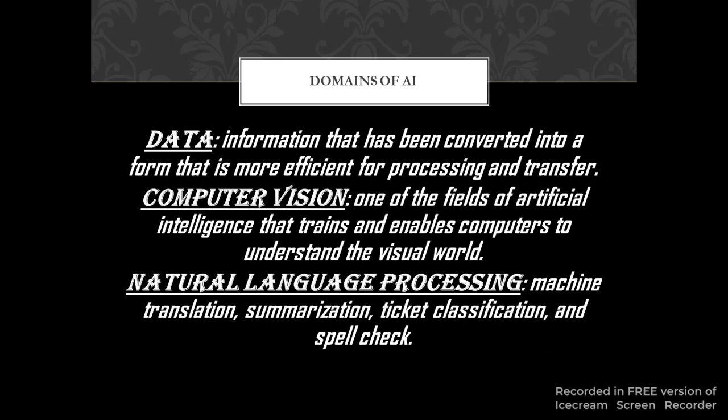Now, dominance of AI. Data: information that has been converted into a form that is more efficient for processing and transfer. Computer vision: one of the fields of artificial intelligence that trains and enables computers to understand the visual world. Natural language processing: machine translation, summarization, ticket classification, and spell check.